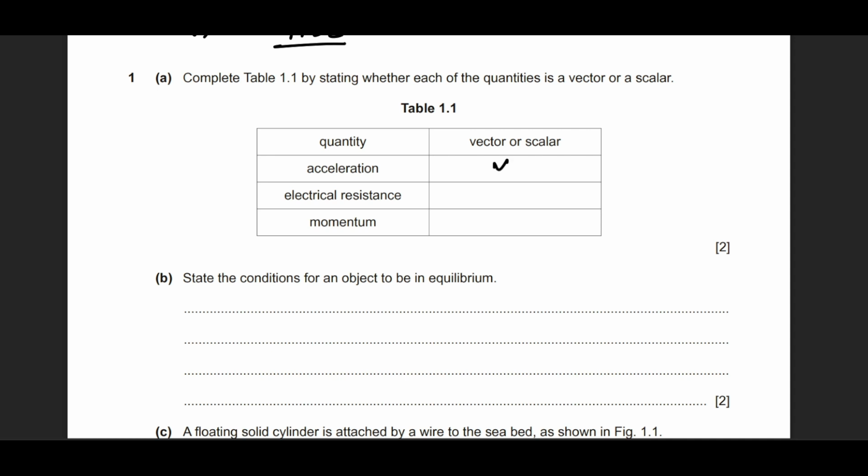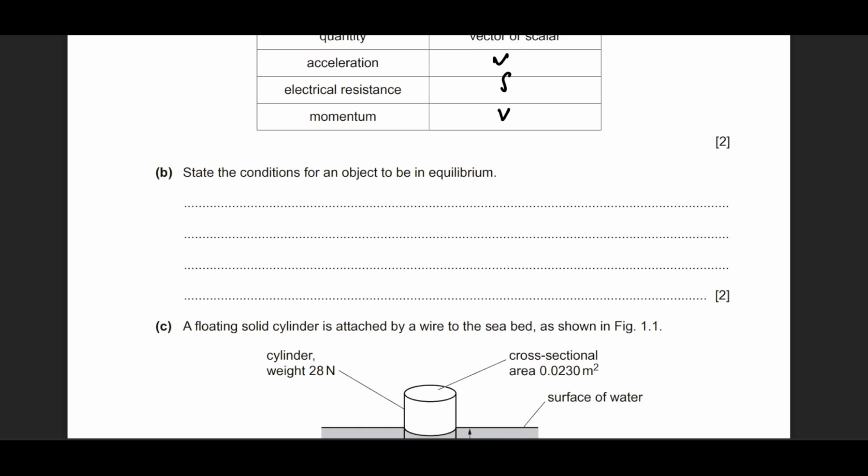So acceleration is a vector quantity. Resistance is a scalar quantity because it doesn't have a direction, right? Momentum is also a vector quantity because it has a direction. He says, what are the conditions required for equilibrium?